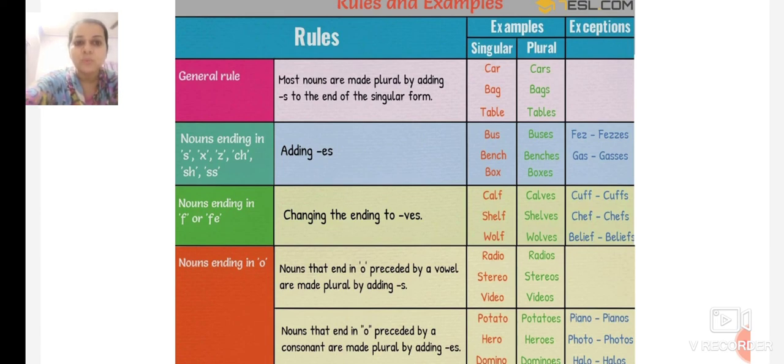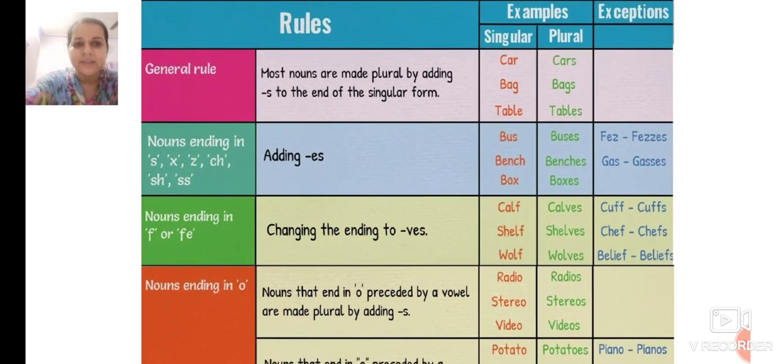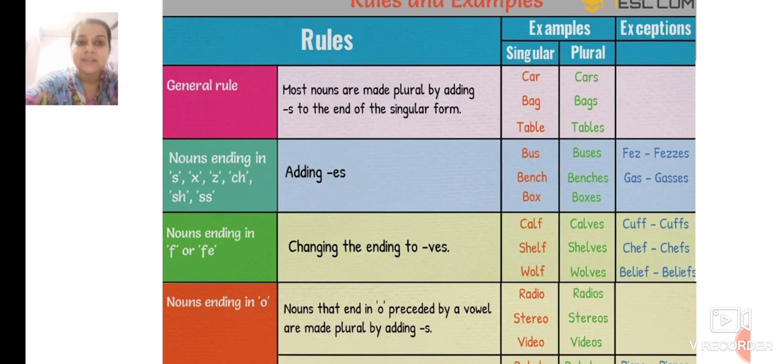Now there are some words which end in s, x, z, ch, sh and ss. When the word ends with these letters, we add es. What we add? We add es when the word ends with s, x, z, ch, sh and ss. For example, bus, buses, bench, benches, box, boxes, fez, fezzes and gas, that is gases.